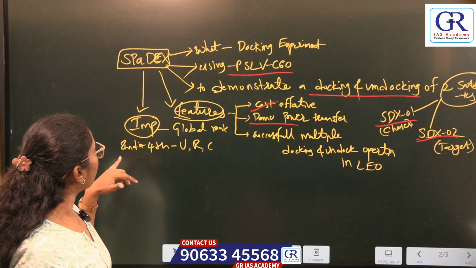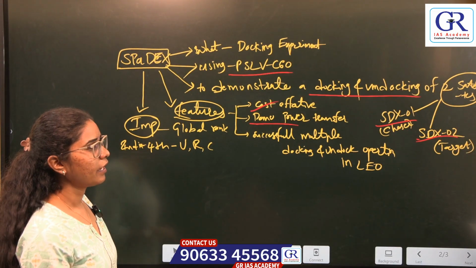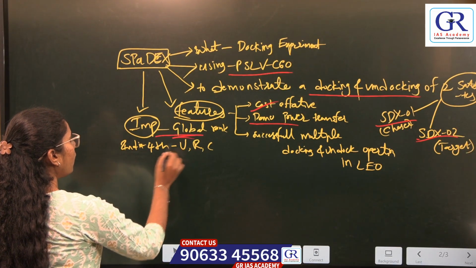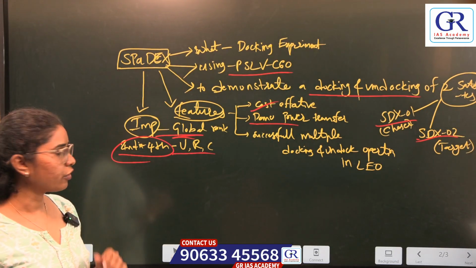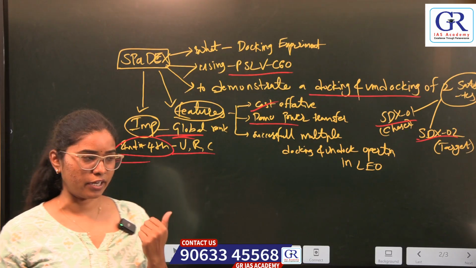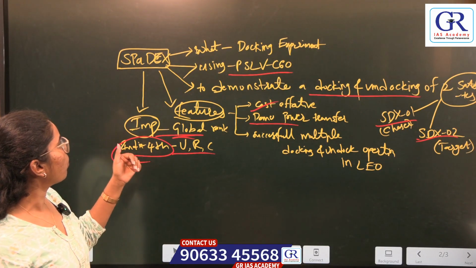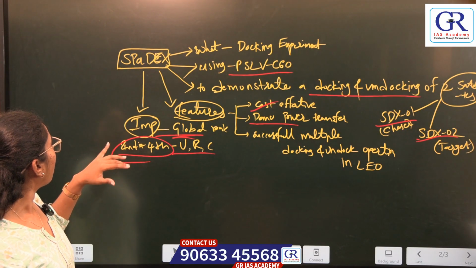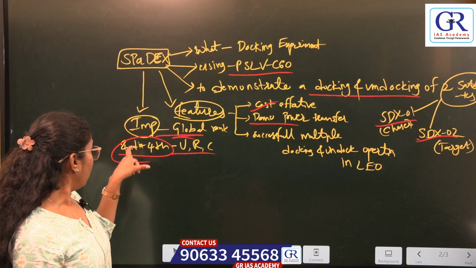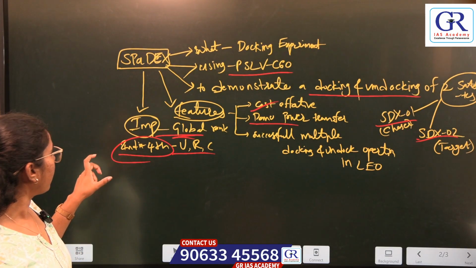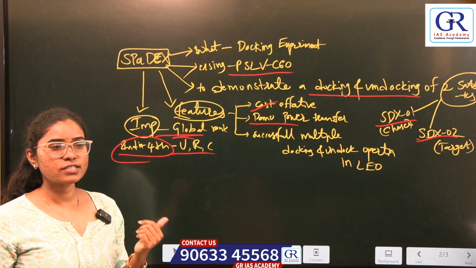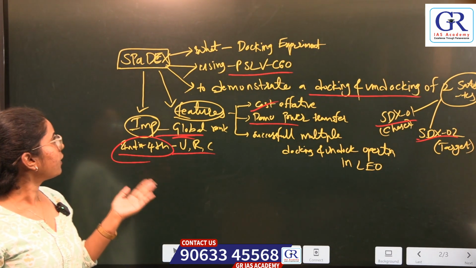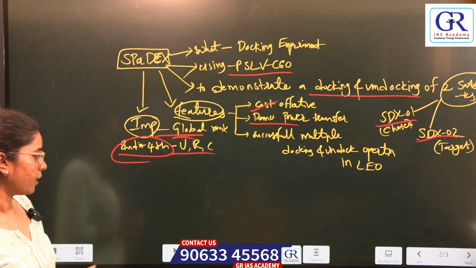And the important thing about SPADEX is, in global ranking, India has become the 4th country after US, Russia and China to do the SPADEX experiment.